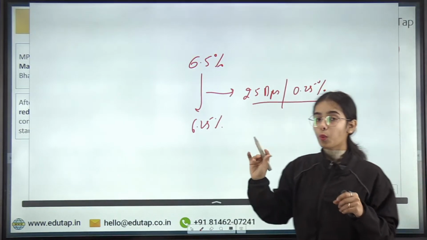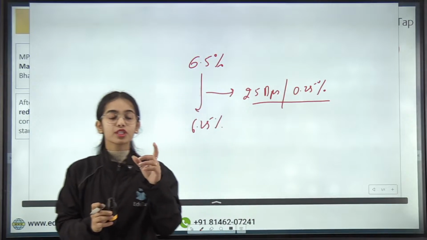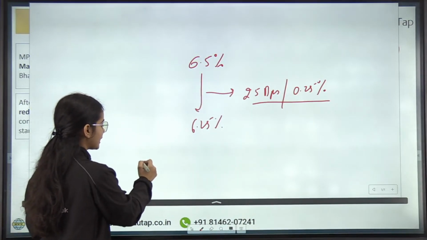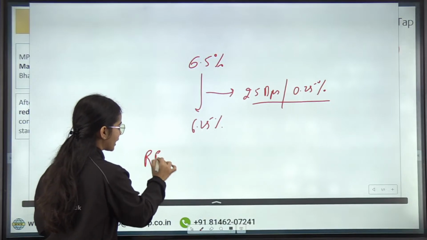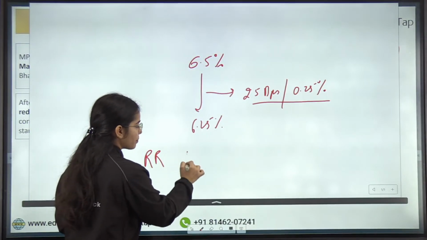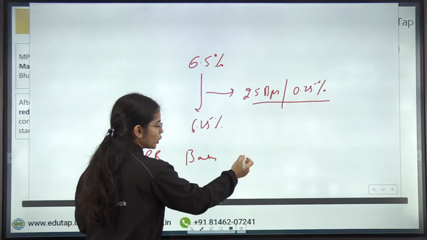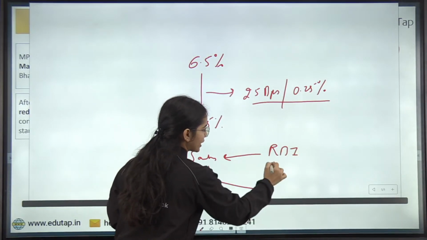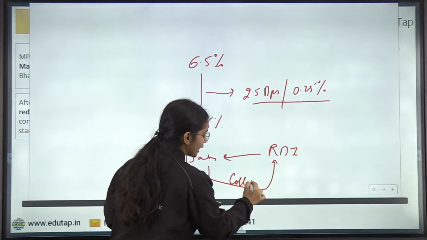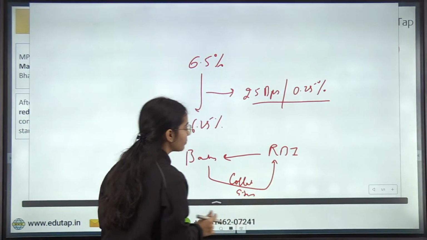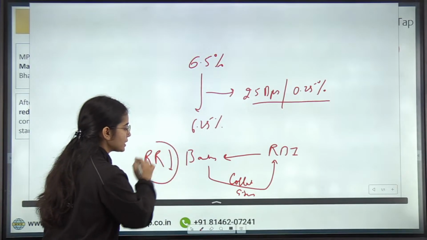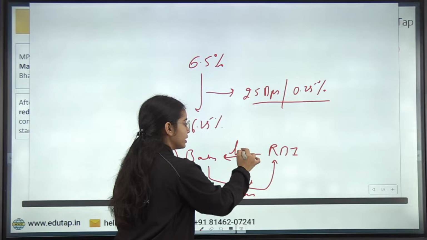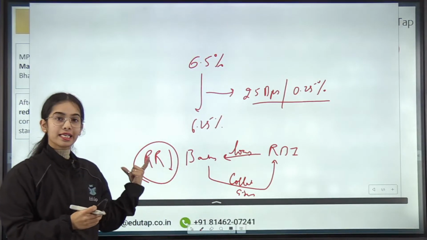Okay. Now why has this decision been taken? First of all, what will be the impact of this decision? So here you can understand that first of all, the repo rate is the rate at which the banks take loans from the Reserve Bank of India against the collateral that the banks have to provide in the form of government securities. Okay. Now, if the repo rate has been decreased, that means banks will be able to take loans from RBI at a cheaper rate, at a lesser rate.